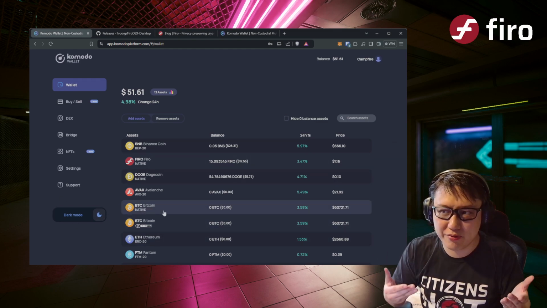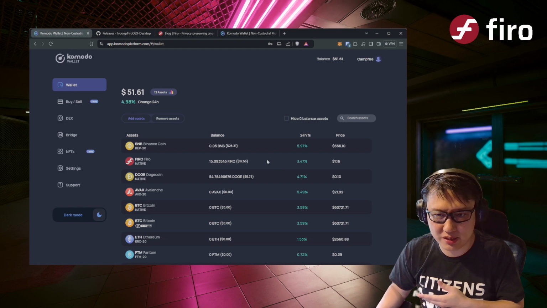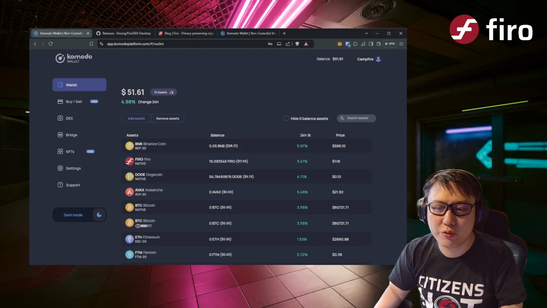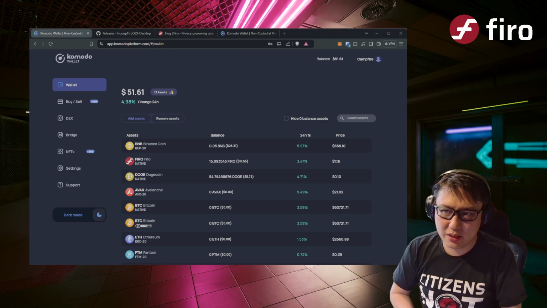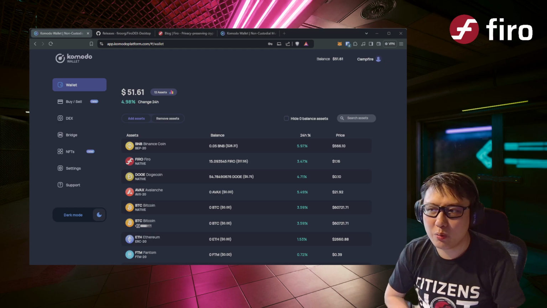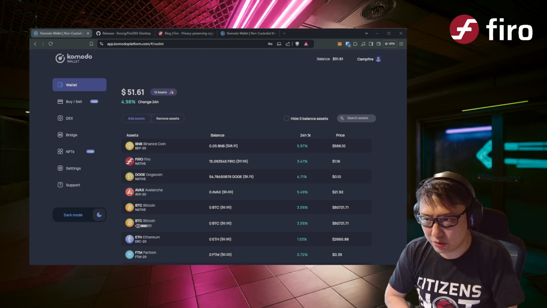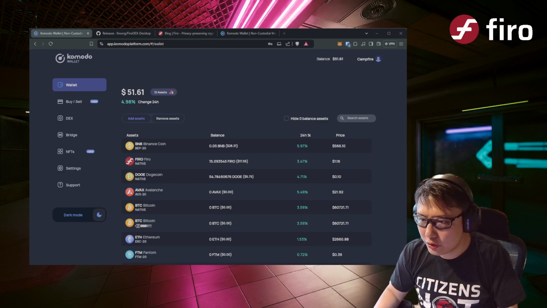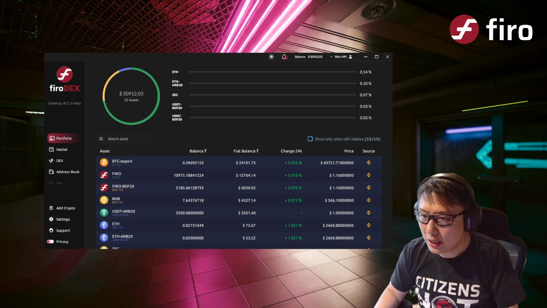Obviously, there are some privacy trade-offs, because you're interacting with their server on the swaps, you're giving a little bit of info about yourself, which is why Firo DEX is a little bit better, in the sense that you don't really have to interact with a website. You're interacting with decentralized order books, which get much less info from you. So yeah, that's the run through of Firo DEX and Komodo wallet.